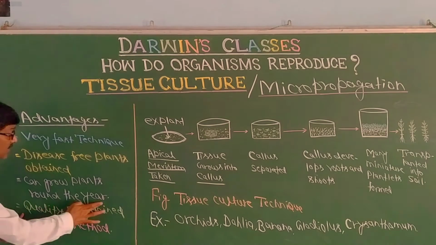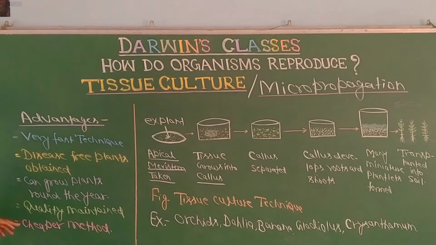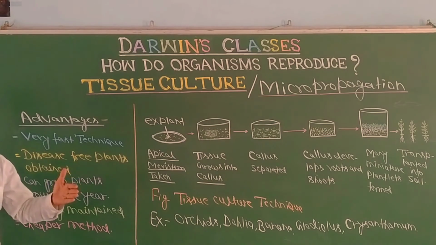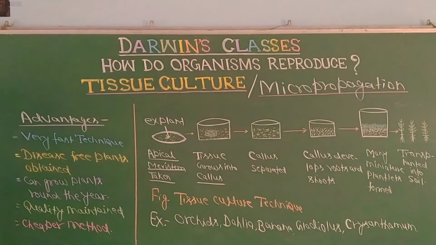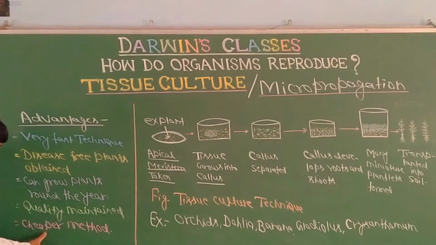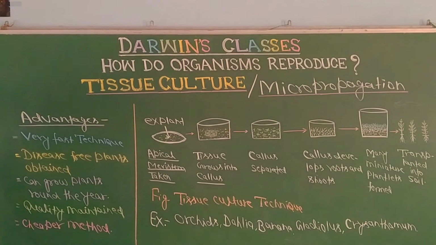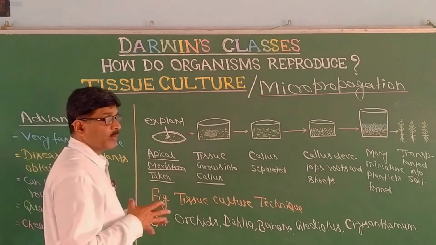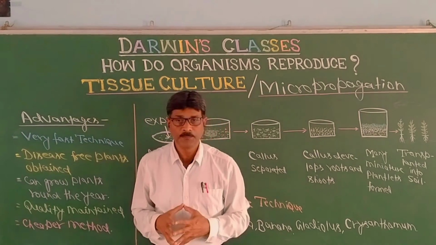Whatever explant has been taken from the plant will remain as it is in all the miniature plants, so quality remains constant. It is also a cheaper method, as a number of plants are produced in a very short span of time, so the cost of production is very low. So this is all about micropropagation, all about tissue culture.